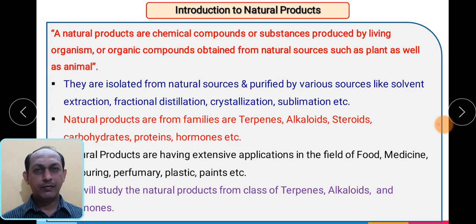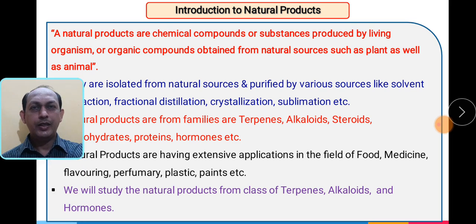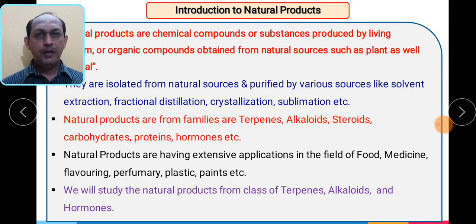First thing is isolation, and next one is purification. Natural products basically contain the families of terpenoids, alkaloids, steroids, carbohydrates, proteins and hormones. These are the families which are part of natural products.